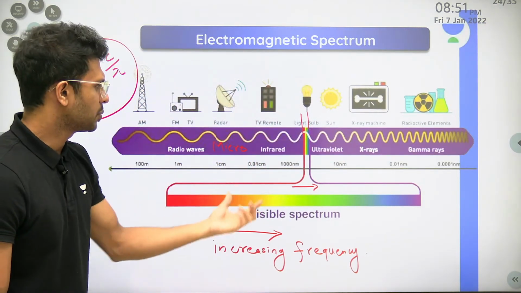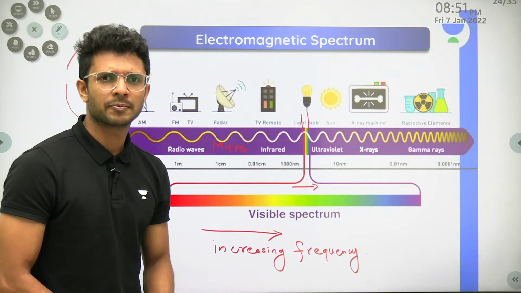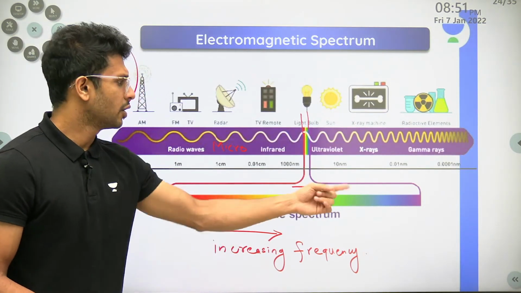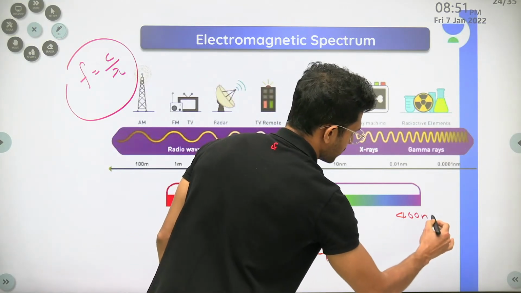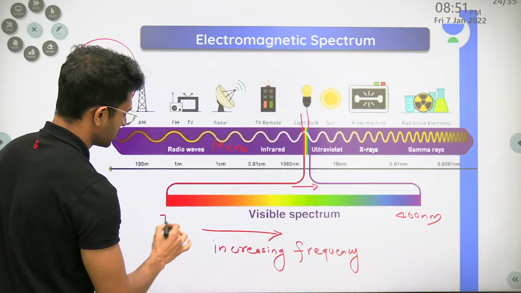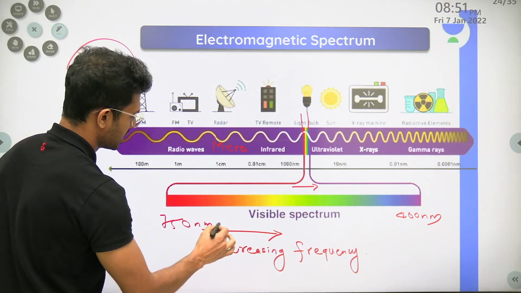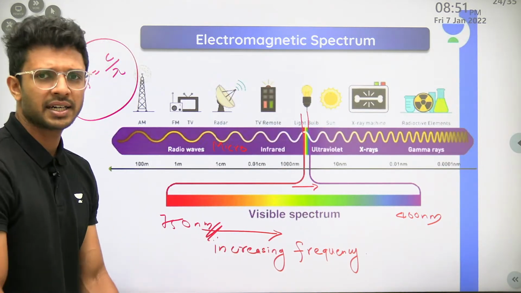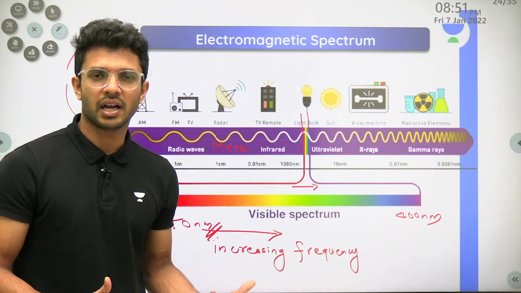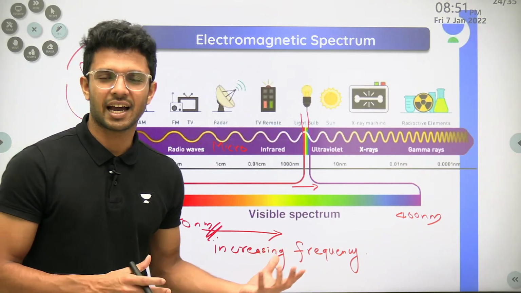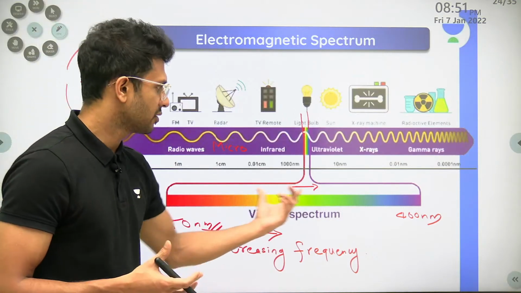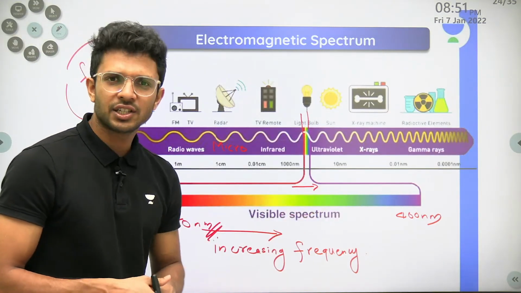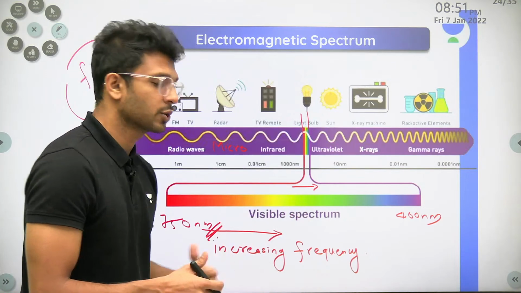Now, a small thing you need to understand is the wavelength range of violet to red is almost from 400 nanometer to 750 nanometer, let's say. Approximately. It is not necessary to memorize it, but having the information is very good, right? So we get to know that the wavelength range of visible light is from 400 to 750.